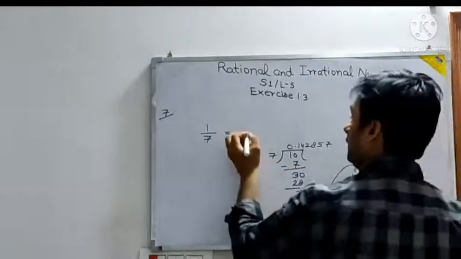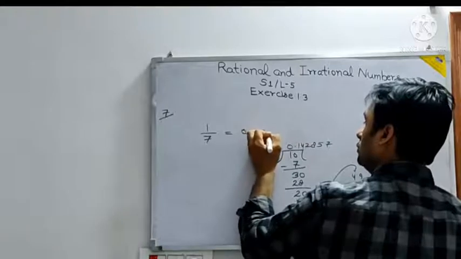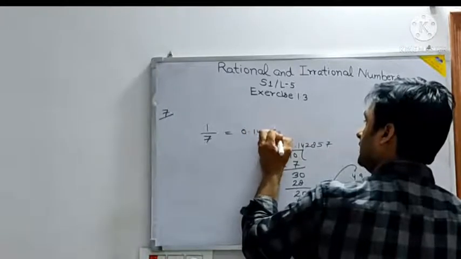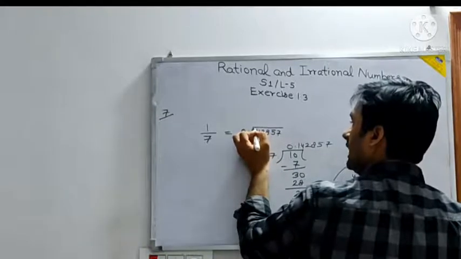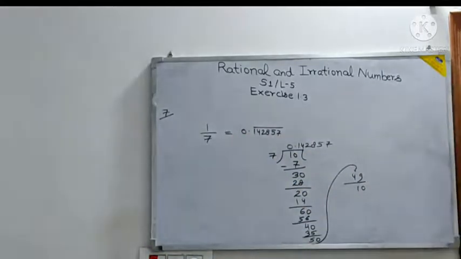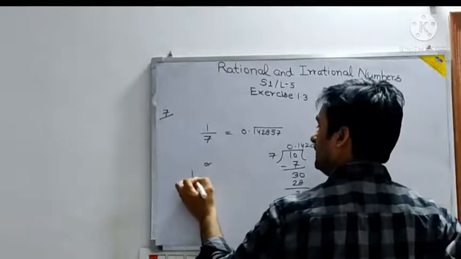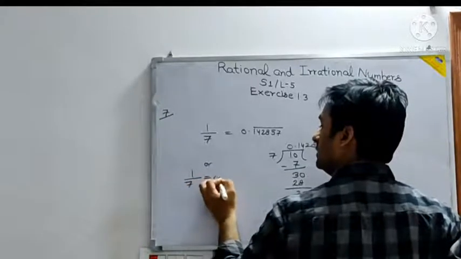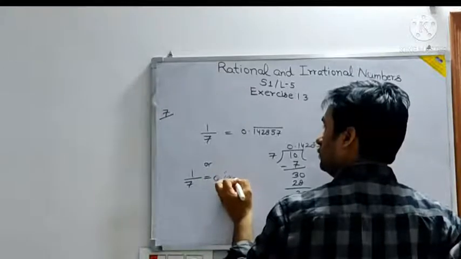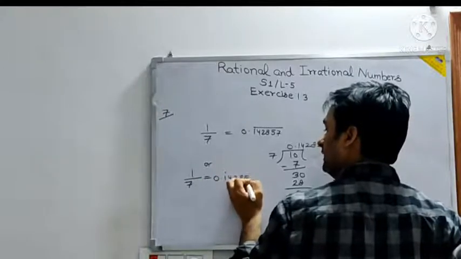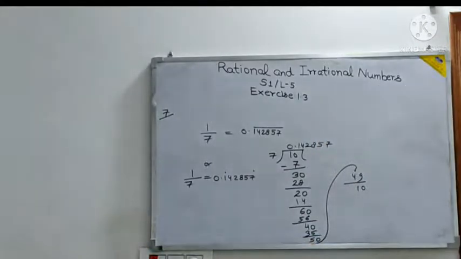That means 1 by 7 value is 0.14285 and put a bar on that. And the bar should start from 1 and end at 7. Or if someone is having a problem, another answer can be, you can write 1 by 7 equal to 0.1, put a dot here, and then 4, 2, 8, 5, 7, and a bar here. This also you can go for. Okay, that is the decimal expansion.